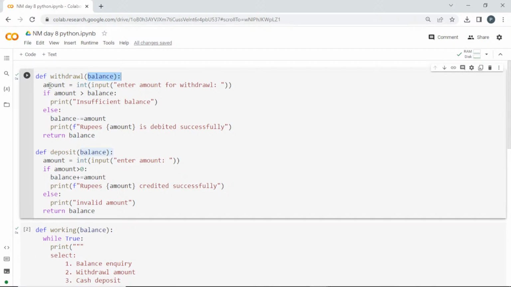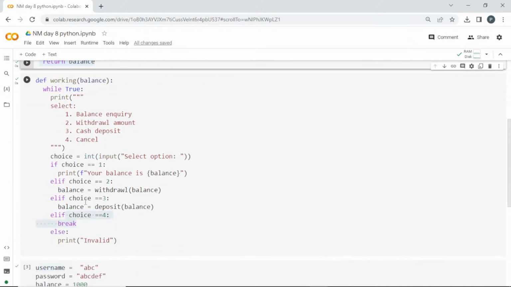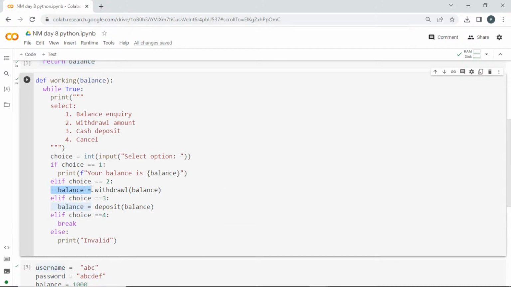Okay, so let me go into the functions withdrawal and deposit, and there I am passing this balance. I am asking the user to enter his amount. If the amount he is asking is greater than his balance, then I am going to print insufficient balance, because whatever amount he has, if it is less only, he can withdraw it, right? In the else condition, if it is less, I am going to subtract it from the balance, and display the message that this much amount is debited, and finally I am returning the balance. Once this runs, it will return the balance, and that balance is stored in balance equal to this one. So this will help you to update.